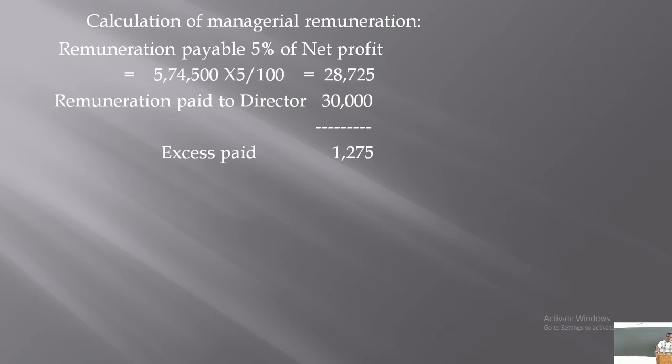So this is how you have to calculate the net profit for managerial remuneration as per section 198 of the Companies Act. Section 198 of the Companies Act specifies some expenses and some incomes which are not considered.